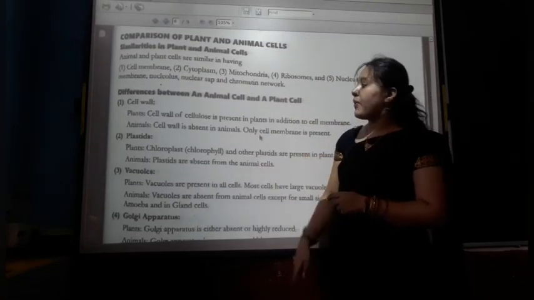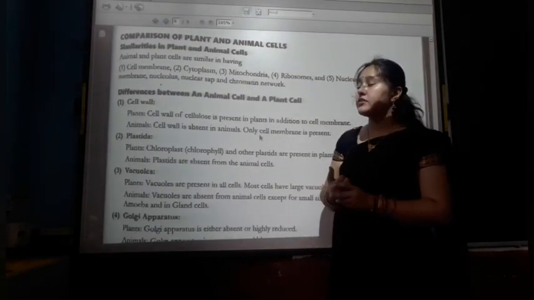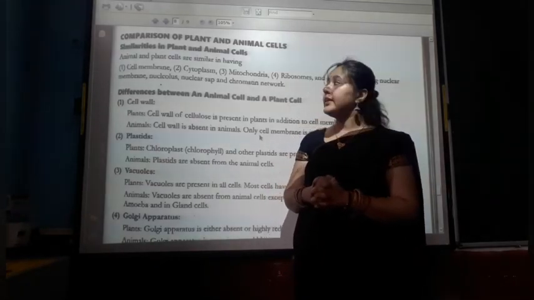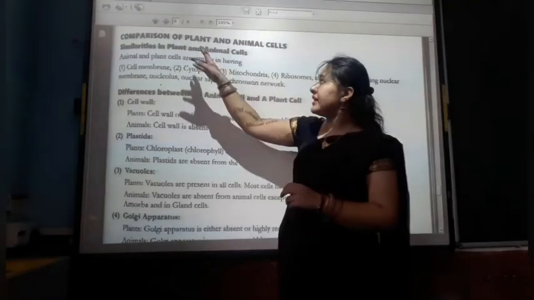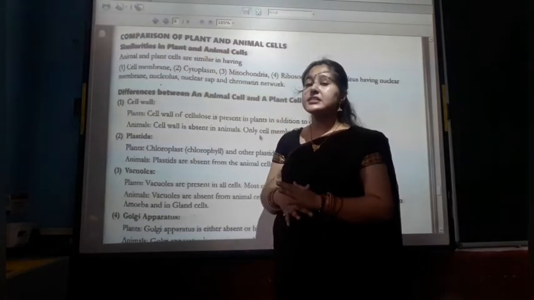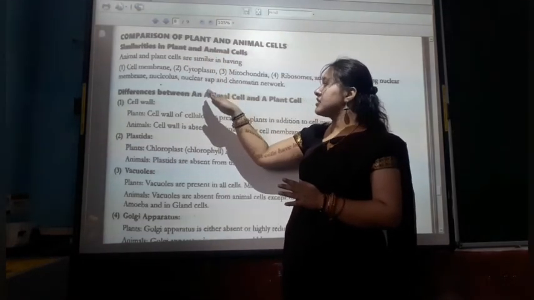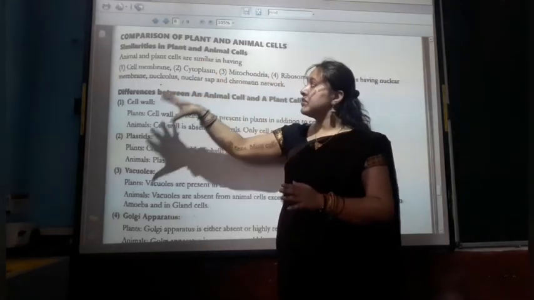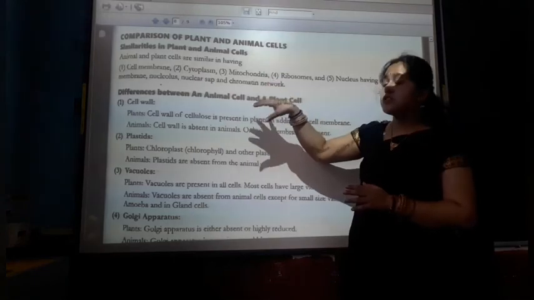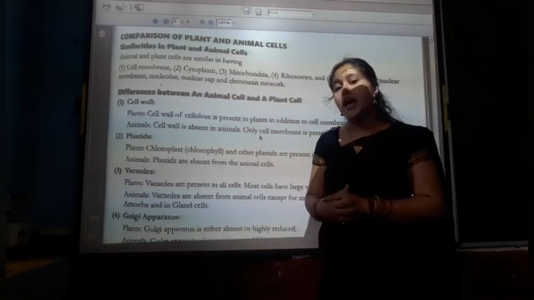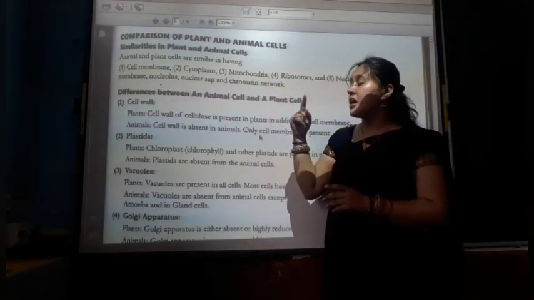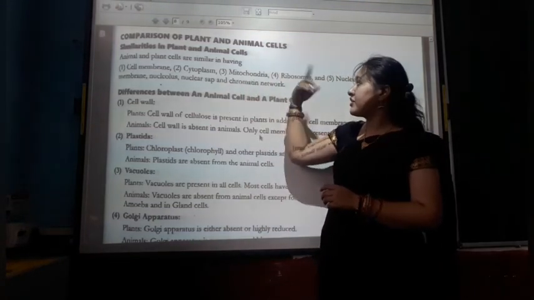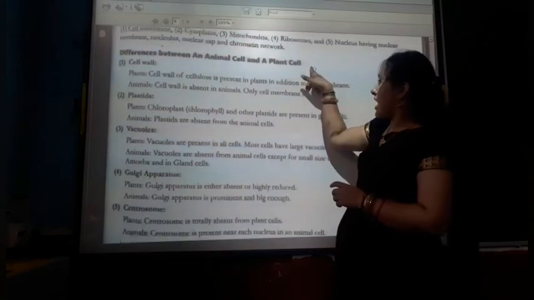Now, what is the comparison of the plant and the animal cell? The similarities in plant and animal cells are the cell membrane, cytoplasm, mitochondria, ribosomes and nucleus. These are present in both plant and animal cells.